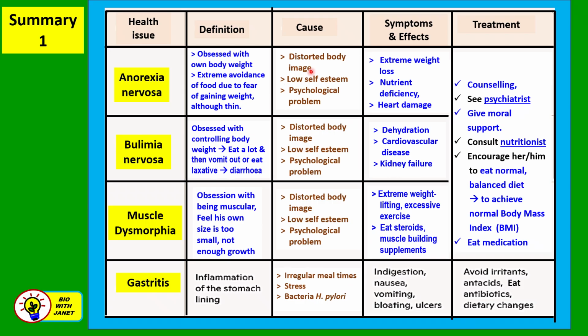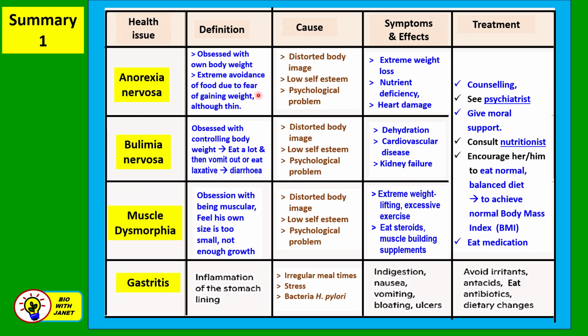So here is a summary of the 4 health issues as discussed in the textbook, all right? Anorexia nervosa, bulimia nervosa, muscle dysmorphia, and gastritis. We have already discussed all this, and I just put it in a table form and summarize it for you, okay?